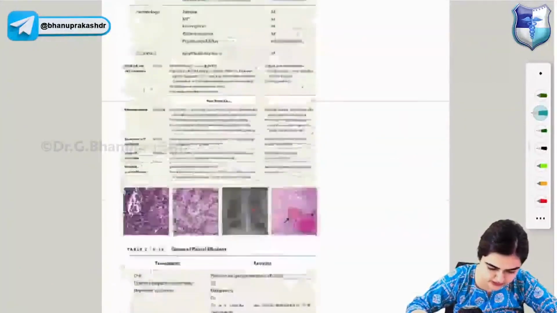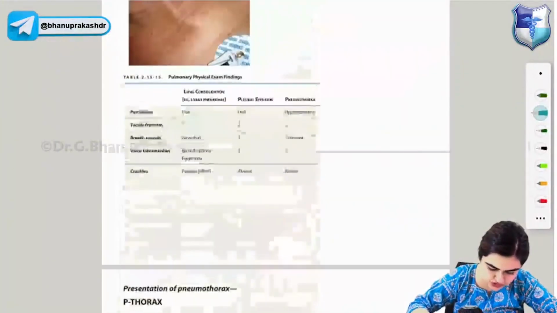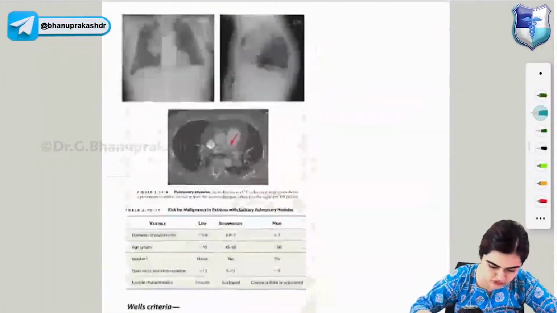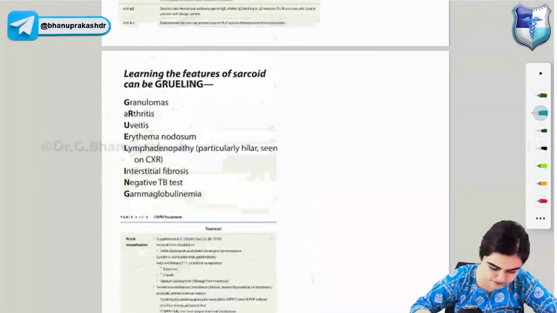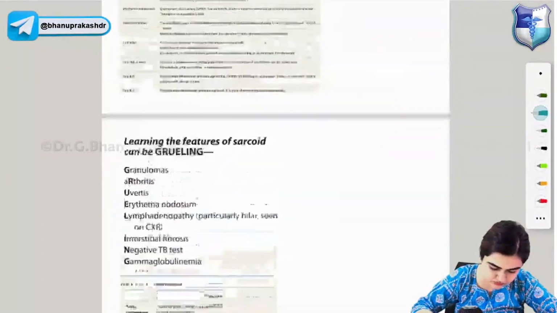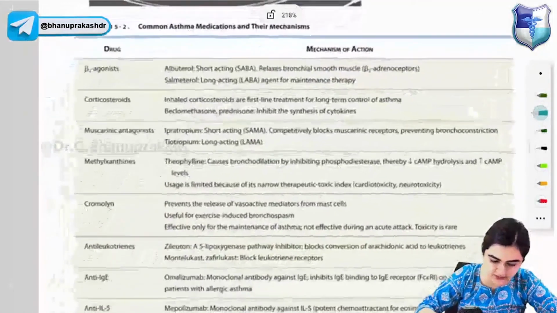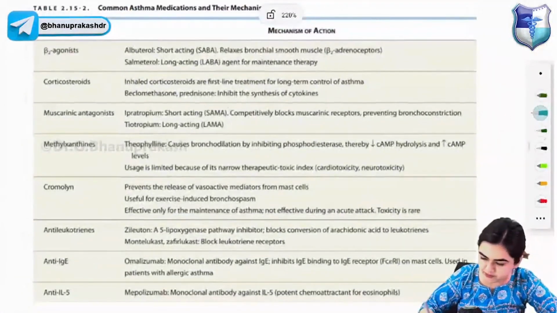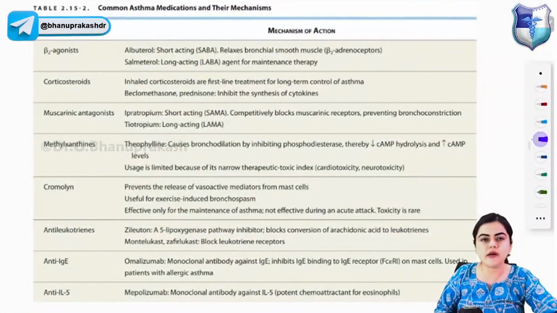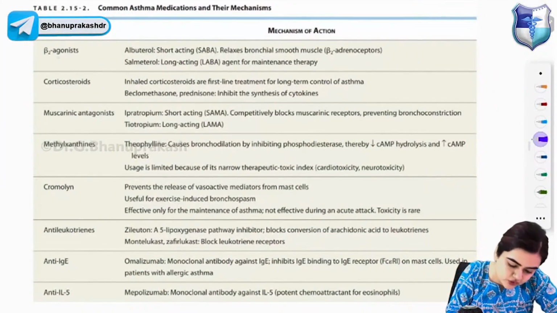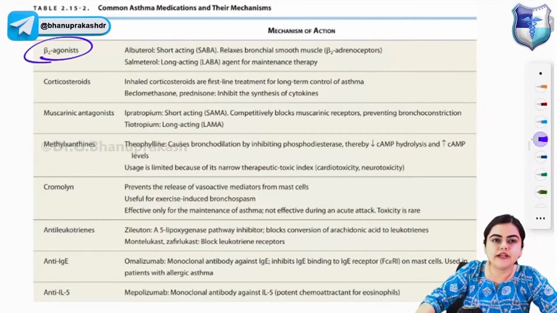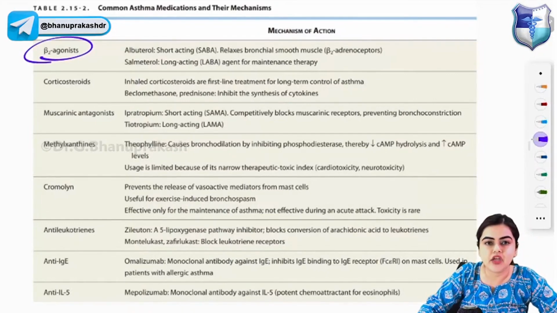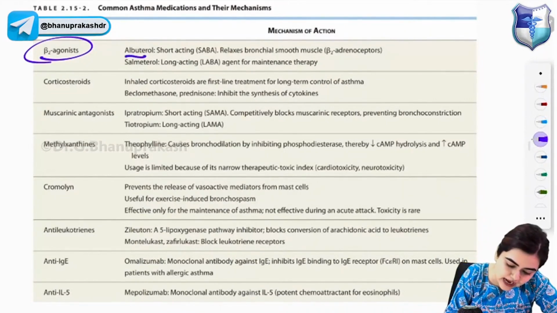Let me just find that table where I can teach you the common medications which are used in asthma. Okay. This is a table, very important in order to remember the different drugs which are used in asthma. Please revise with me. Beta 2 agonists are used in asthma. Beta 2 agonists which are used in asthma are albuterol and salmeterol.